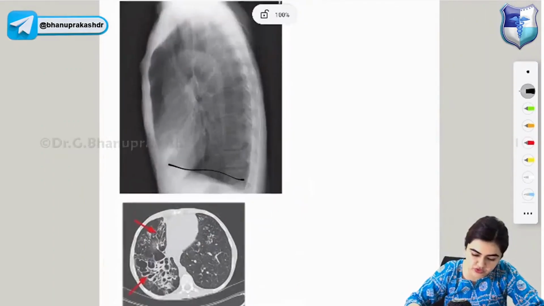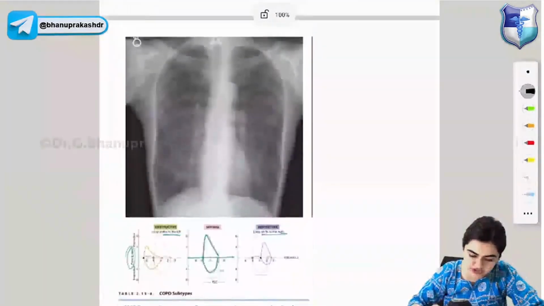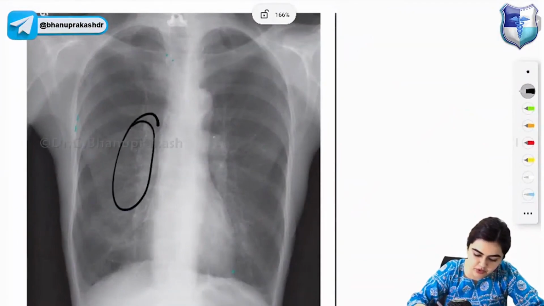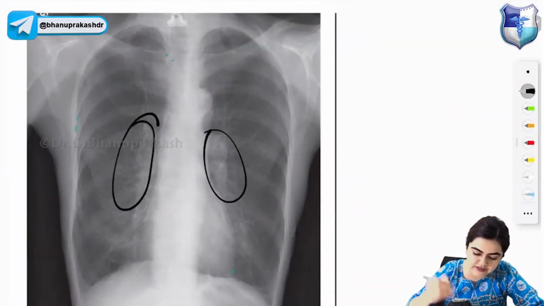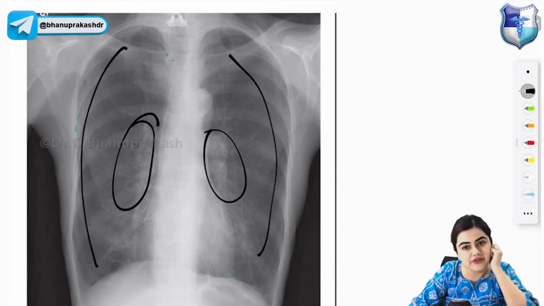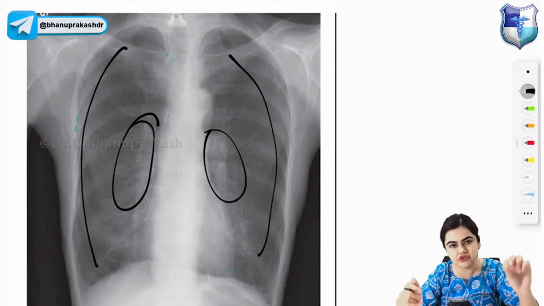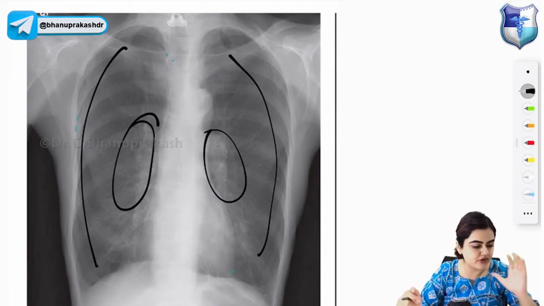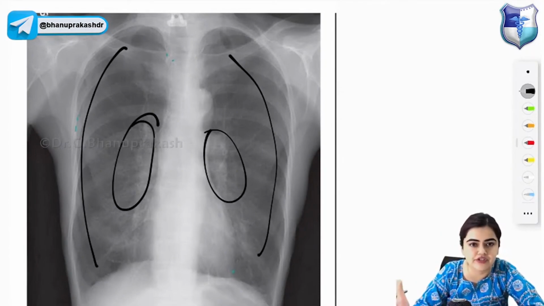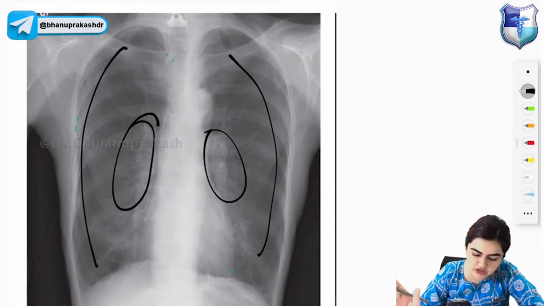I will show you the PA view also of this patient. So you can see the PA view. Here you can see that the bronchovascular markings have increased, but peripheral markings have decreased, right? Peripheral vascular markings have decreased. Minimal peripheral vascular markings in case of COPD. Due to hyperinflation, you will find minimal peripheral vascular markings. I hope I am clear. Hyperinflation, flattening of the diaphragm, minimal peripheral vascular markings.